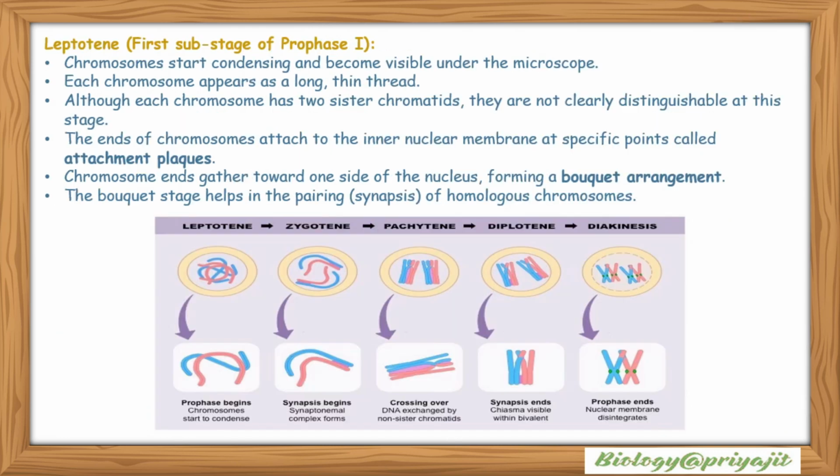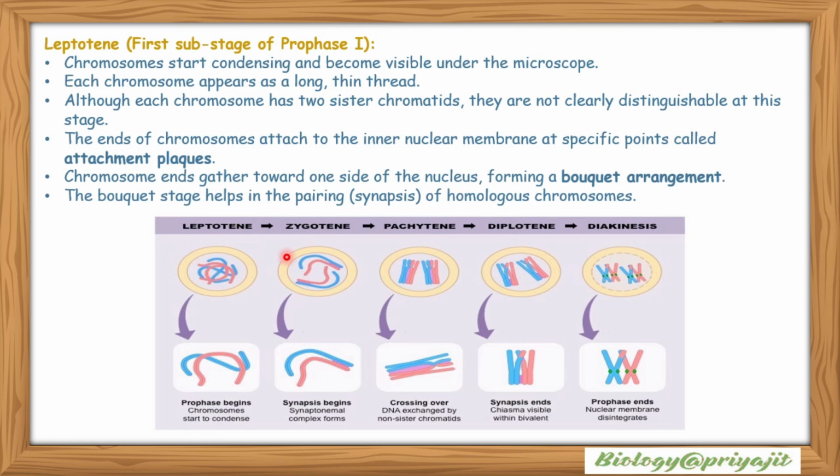Then leptotene, the first substage of prophase 1. Chromosomes start condensing and become visible under the microscope. Each chromosome appears as a long, thin thread. Although each chromosome has two sister chromatids, they are not clearly distinguishable at this stage. The ends of chromosomes attach to the inner nuclear membrane at specific points called attachment plaques. Chromosome ends gather toward one side of the nucleus, forming a bouquet arrangement. The bouquet stage helps in pairing or synapsis of homologous chromosomes.